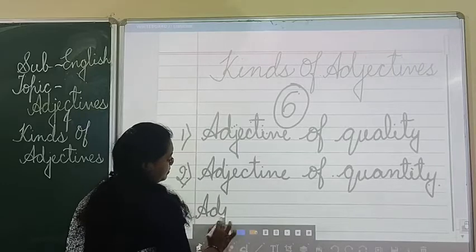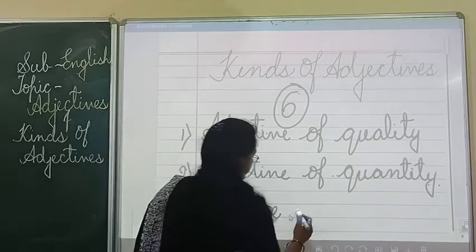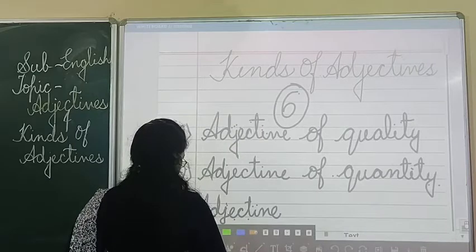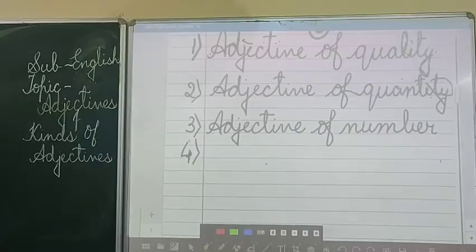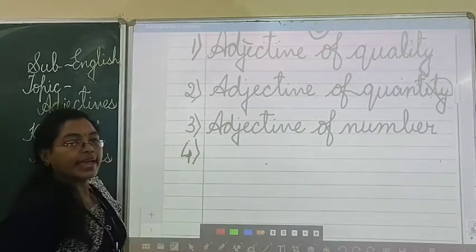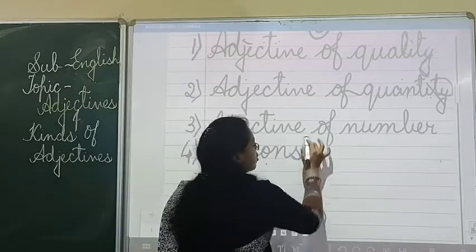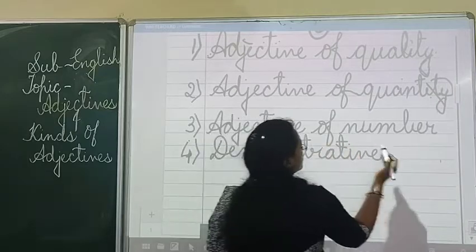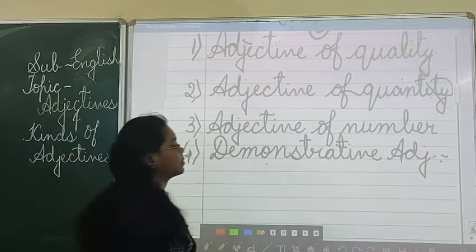Third one is adjective of number. Fourth one is demonstrative adjective.